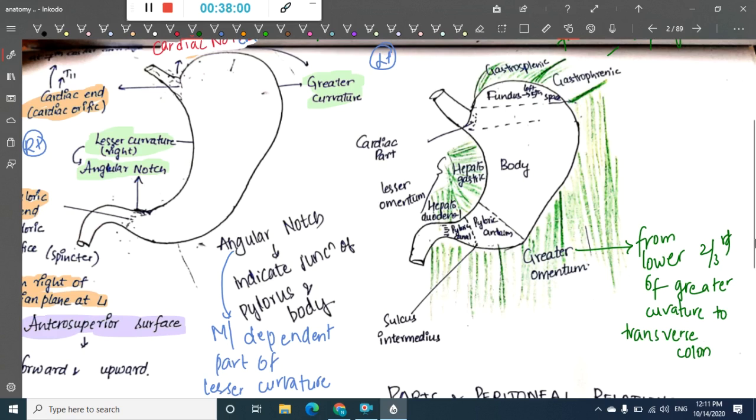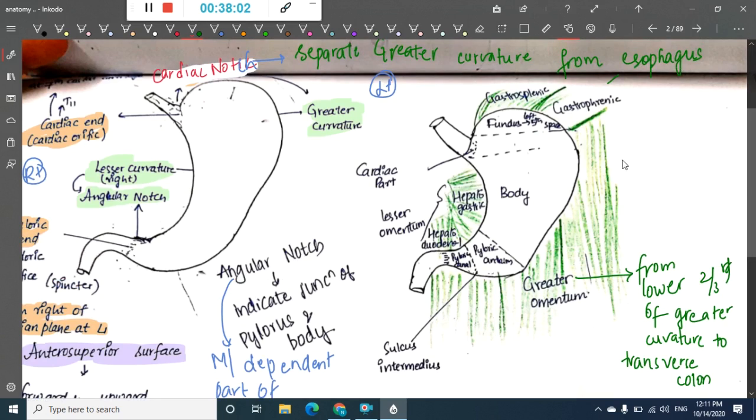Then we have the gastrosplenic and gastrophrenic ligaments. The gastrosplenic ligament extends from the upper one-third of the greater curvature to the spleen, whereas the gastrophrenic ligament extends from the uppermost part.